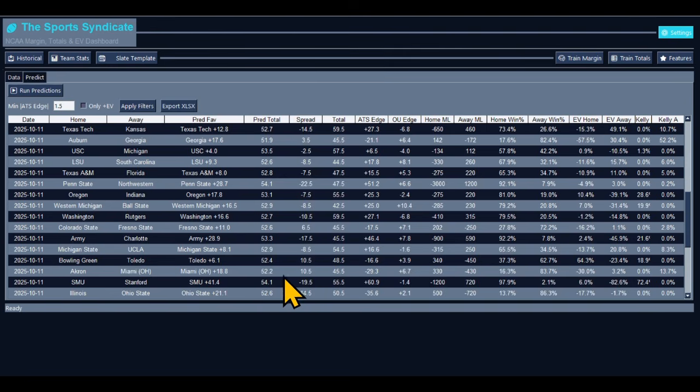We got Miami and Akron. Akron, we got a dog over here. Miami to win by 18.5. Take Miami to win and cover -10. They're going to beat Akron by more than 10.